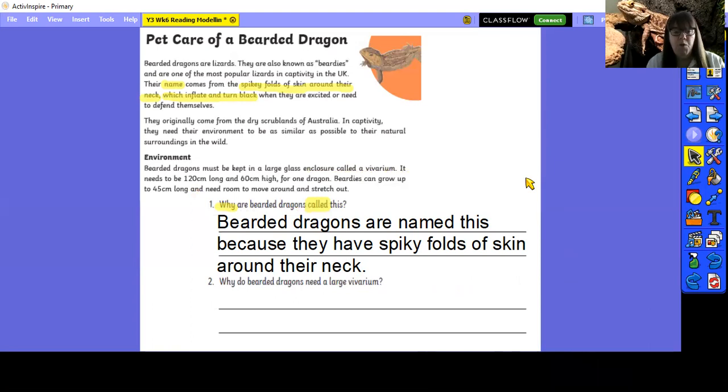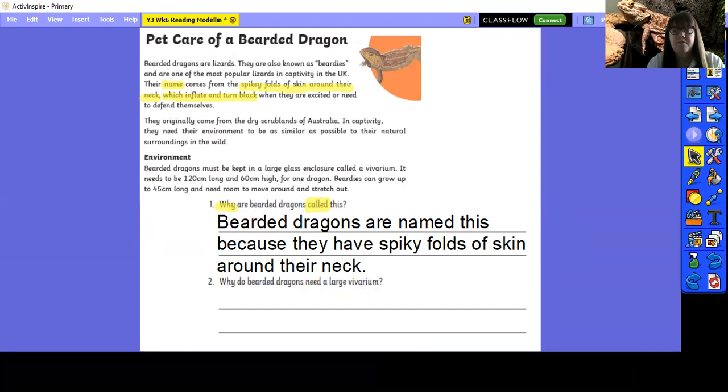Next question, why do bearded dragons need a large vivarium? So last time we were looking at the text, we talked about the vivarium being their habitat, where they lived. So that's linked to the word environment. So instantly I go straight back to the subheading that says environment. Okay, let's read the text. Bearded dragons must be kept in a large glass enclosure called a vivarium. It needs to be 120 centimetres long and 60 centimetres high for one dragon. Beardies can grow up to 45 centimetres long and need room to move around and stretch out.